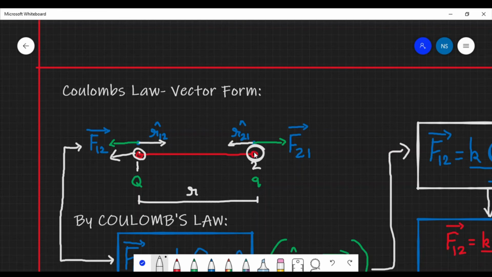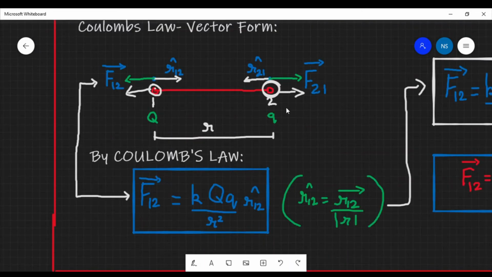Or similarly, force on 2 due to 1 will be in the opposite direction since it is repulsive. Therefore the force over here is F on 2 due to 1. Since these are vector forms, we will represent them by putting an arrow on the top, which represents it in vector form. After representing it in vector form, we can apply Coulomb's law over here.